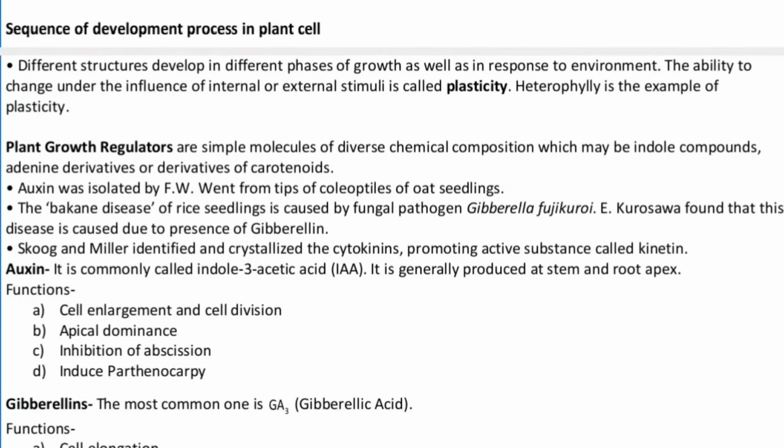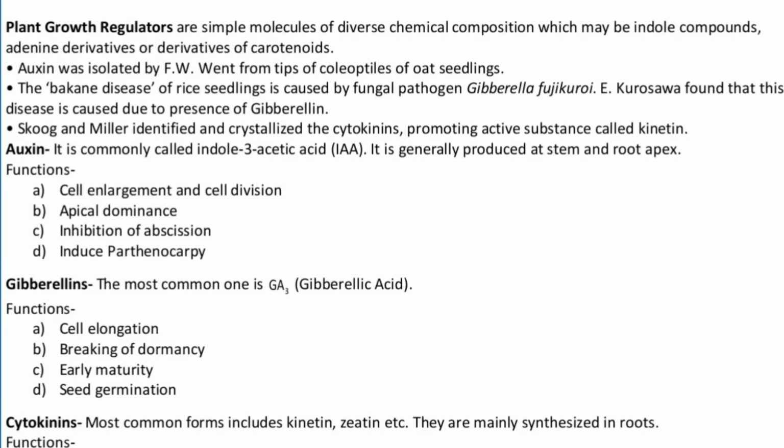Now, we have some plant growth regulators here, which are simple molecules of diverse chemical composition, which may be indole compounds, adenine derivatives, or derivatives of carotenoids. Basically, the hormones are auxin, gibberellin, cytokinins, ethylene, and abscisic acid. So the auxin was first isolated by F.W. Went from the tips of coleoptile of oat seedling. And the second one is the bakanae disease of the rice seedling, that is the foolish seedling disease of rice. It is caused by a fungal pathogen called Gibberella fujikuroi, and the scientist's name was Kurosawa.